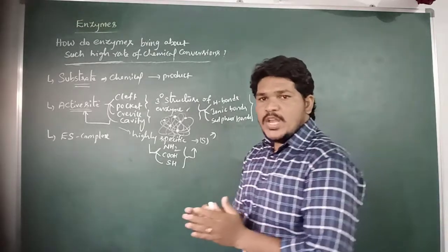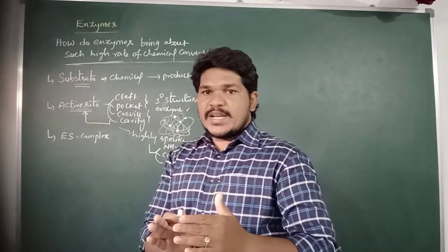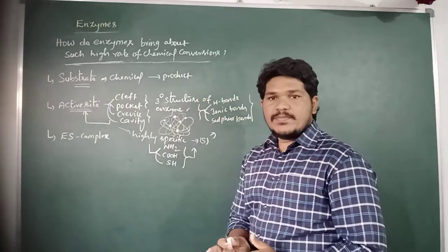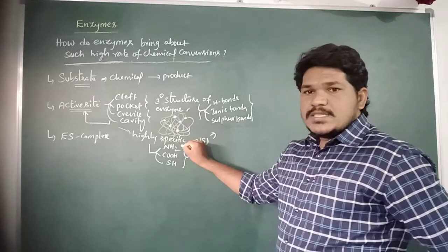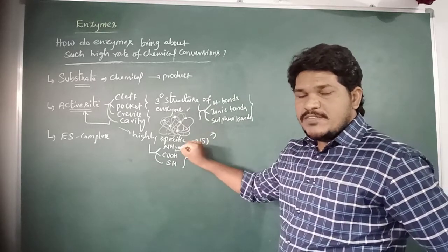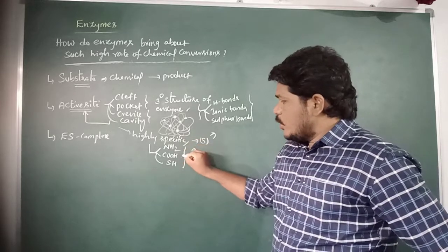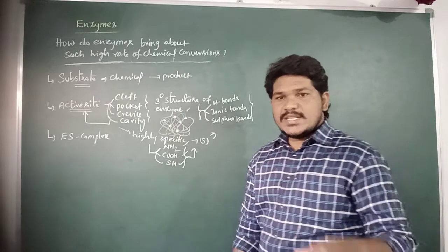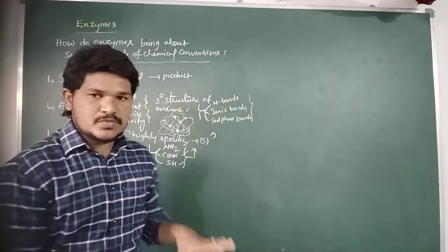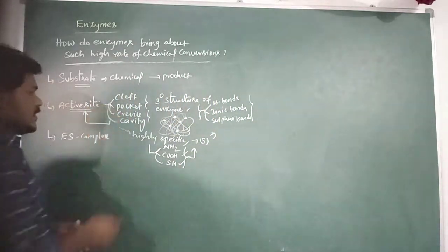The substrate molecules bind to the specific active site of an enzyme with the help of these specific groups: the amine group, COOH group and SH group.